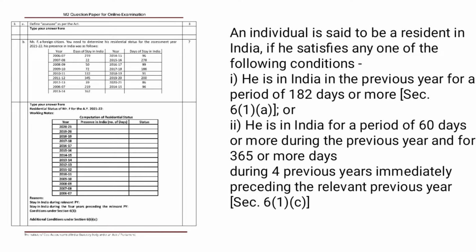Especially residence in India we will determine. He is a foreign citizen, but whatever citizenship we have, first of all we calculate the status. An individual is said to be resident in India if he satisfies any one of the following conditions. These are the basic conditions to satisfy for residence in India.